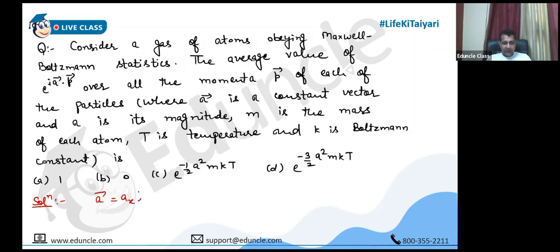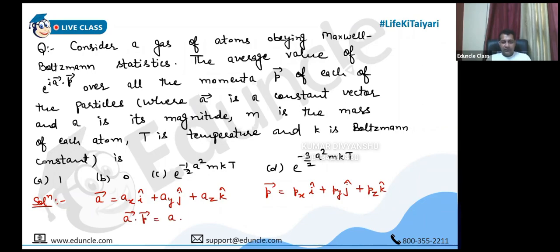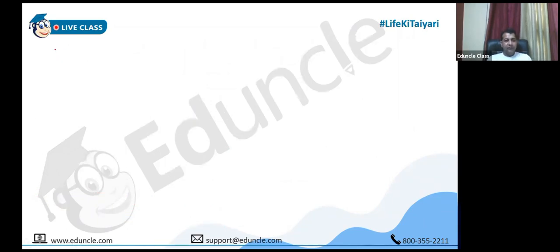Suppose A is ax i cap, ay j cap, plus az k cap. Let me do the starting so that you can identify what you have to do. And the p vector is px i cap, py j cap plus pz k cap. So a dot p is ax px plus ay py plus az pz. Therefore e^(iota a·p) means e^(iota(ax px + ay py + az pz)). First of all, open the bracket.